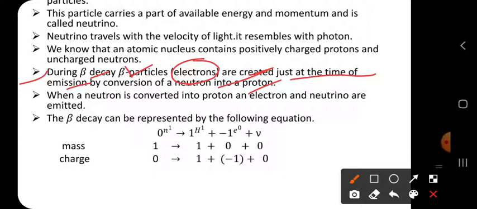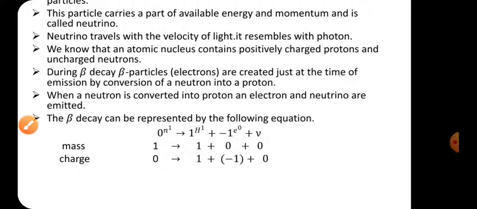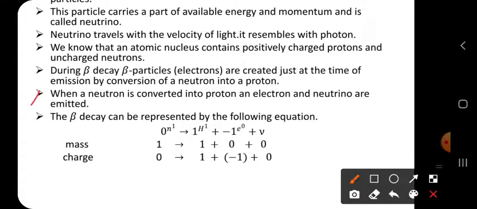So actually a beta particle cannot exist inside, it is not a pre-existing particle. It is formed at the time of conversion only. When a neutron converts into a proton, only then does it form. When a neutron is converted into a proton, an electron and a neutrino are emitted.